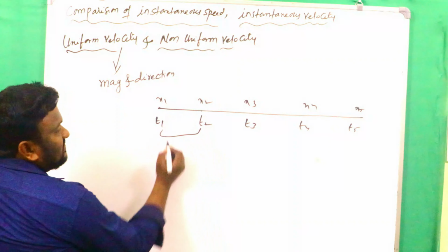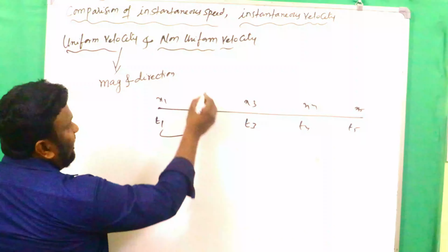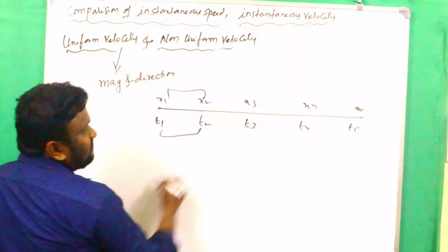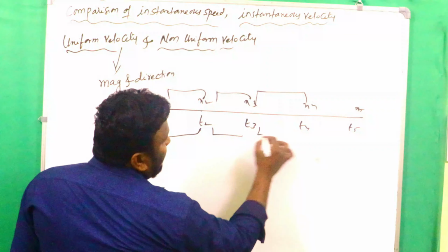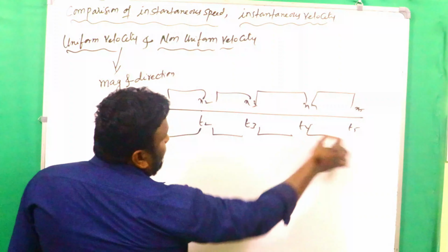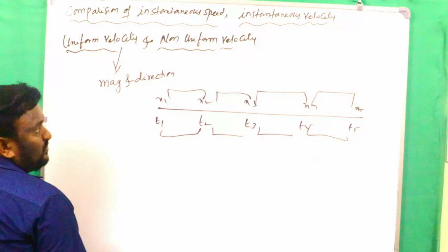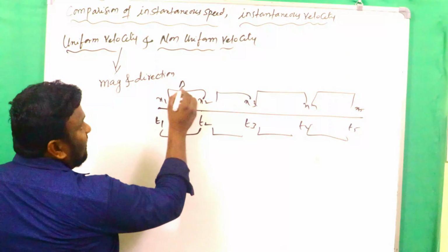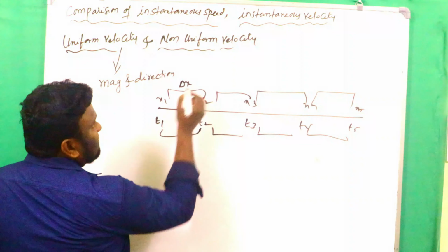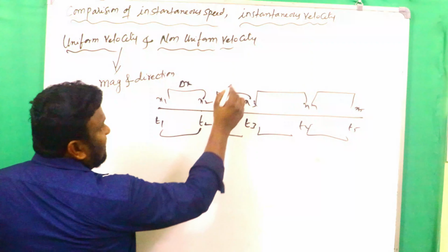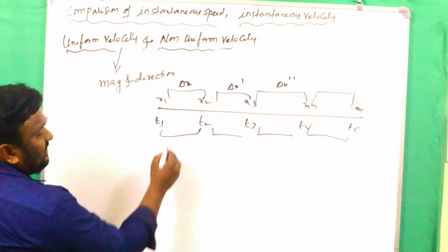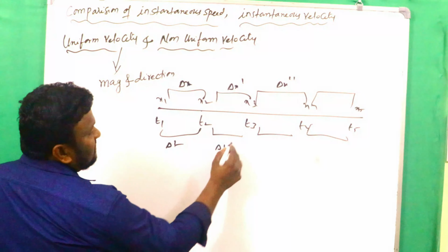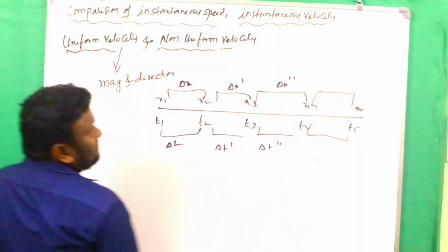Then t2 minus t1 is the time interval and x2 minus x1 is the displacement. Next x3, like this. So we have different intervals and different displacements. Here we are saying delta x, this is delta x dash and this is delta x double dash, and this is delta t, delta t dash and delta t double dash like that.